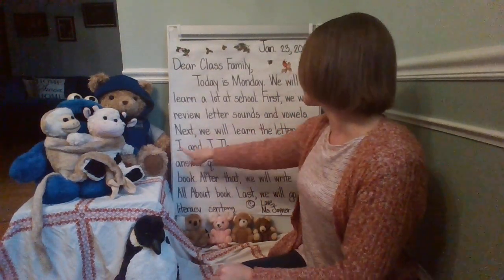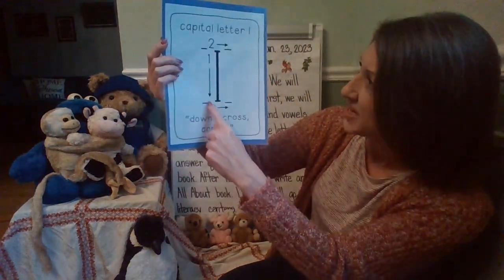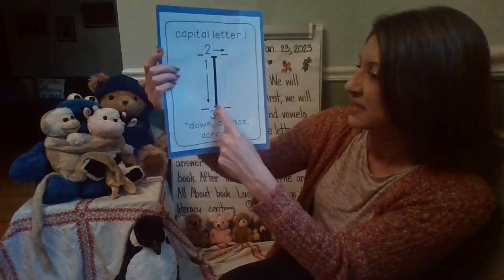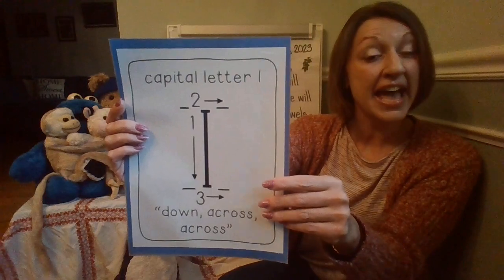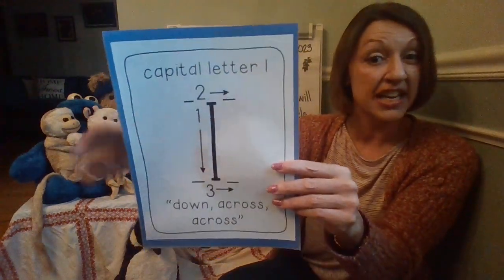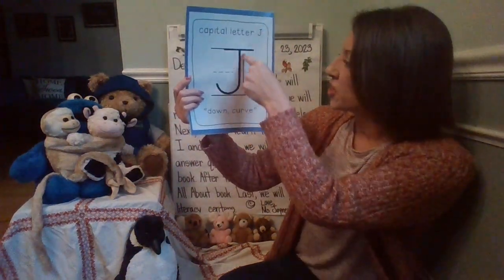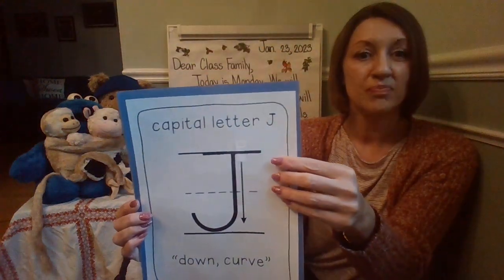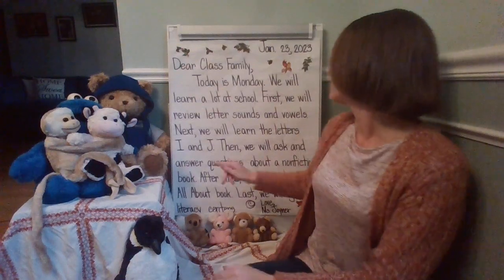Now there's two letters we're also focusing on. Next we'll learn the letters capital I and capital J. When you're making an uppercase letter I, remember, start at the top, pull straight down, pick up, pull across the top, and then the bottom. So we're going to be looking at capital I, like I, itch, I. And we're also going to look at capital J, like J, J, J. You're going to go down, curve, and then pull across. Okay?